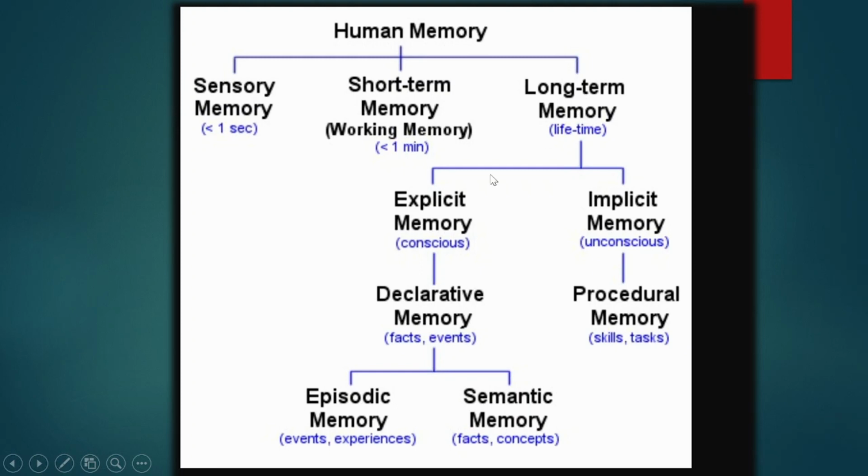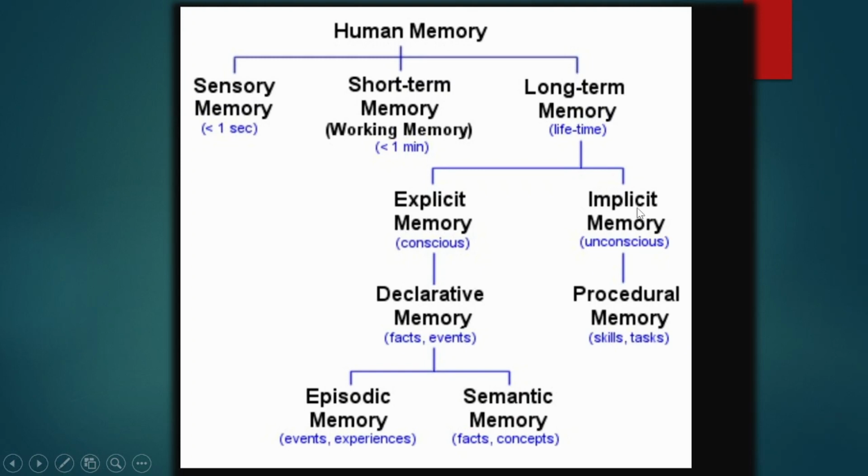Then long term memory is again of two kinds, explicit memory and implicit memory. Explicit memory is conscious, that is declarative memory, and it consists of facts and events. These are episodic memory and semantic memory. First, episodic memory is based on events and experiences. Whatever we experienced in the past comes under episodic memory. Semantic memory is based on facts and concepts. Facts from the past remain for a lifetime.